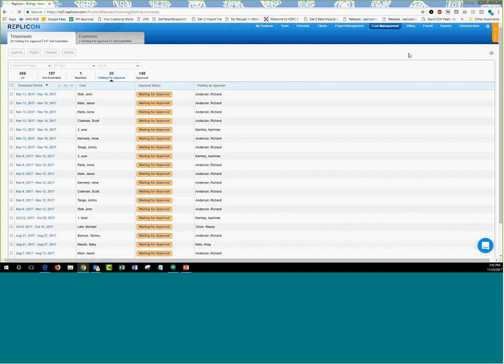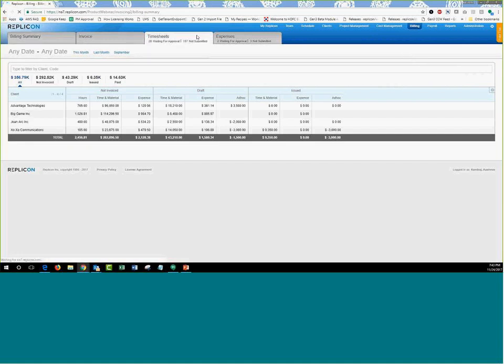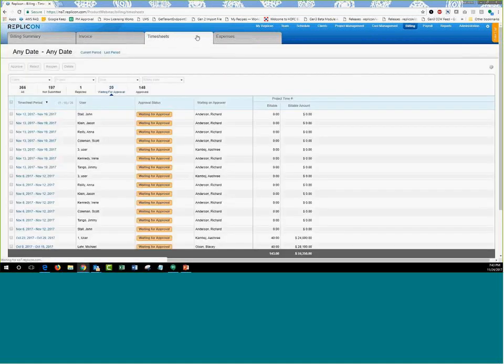So you have the billing manager having the access to the billing tab. In here, you have a timesheet tab apart from the invoicing tab or the invoicing that you do in the Replicon system. The timesheet section, again, just like how you see a view as a cost manager, you will have a quick view of the timesheets as a billing manager in the system. The reason a billing manager has access to the timesheets and to approving or rejecting them is because of the invoicing that they have to perform in the Replicon instance. It is important that the timesheet is approved in order to have it included on an invoice.